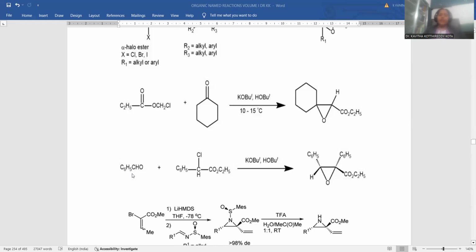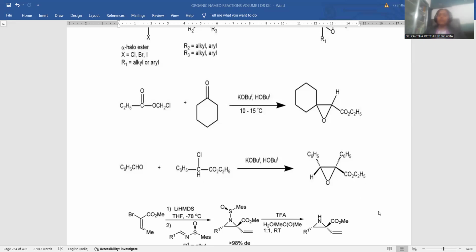Let me take benzaldehyde as one of the starting materials, to be treated with the alpha halo ester compound. Potassium tertiary butoxide and tertiary butanol, this combination is taken as a base and a solvent medium. Whenever this kind of reaction takes place, the C6H5 is present on this aldehyde group, and this carbon is able to bind with the carbon containing chloro, so that here a new carbon-carbon linkage forms, and this carbon again has the phenyl functionality, that benzene ring once again represented there. The ester functionality present at the alpha position is unaffected and remains as such.